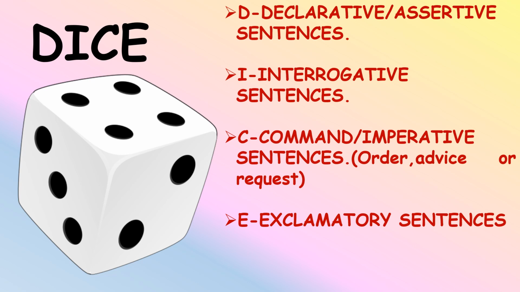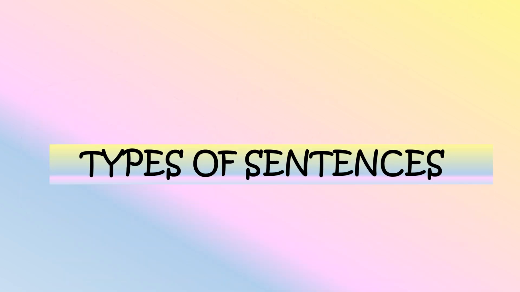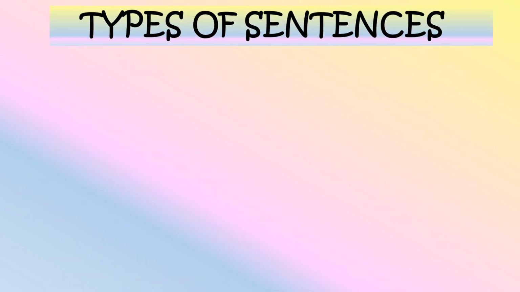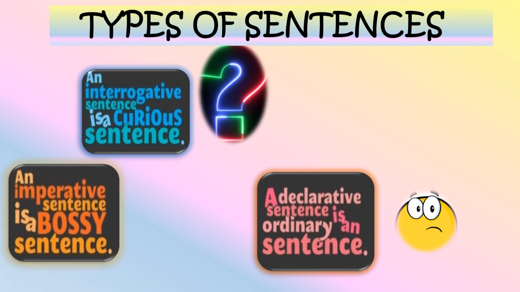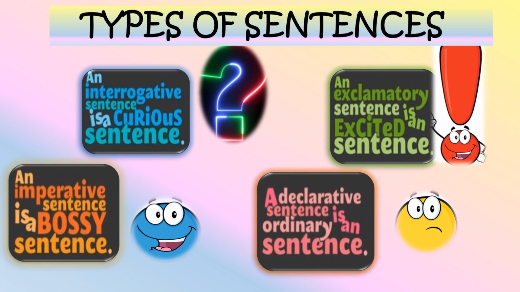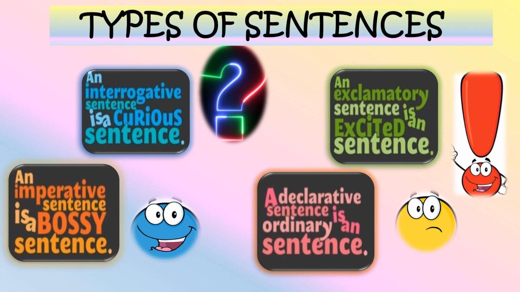Interesting, isn't it? Yes, ma'am, very interesting. I never thought a dice could be used to remember the types of sentences. Now I will never forget. That is nice. Let's go ahead. Myra, can you please tell me the types of sentences now? Yes, ma'am, sure. Declarative sentences, interrogative sentences, imperative sentences, and exclamatory sentences. Superb! See, the use of dice was magical, wasn't it? Yes, ma'am. Great! Let's go ahead.